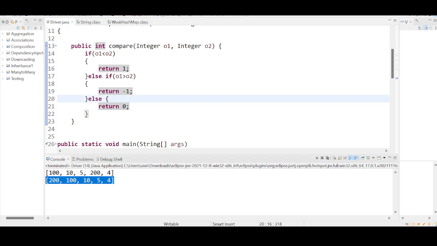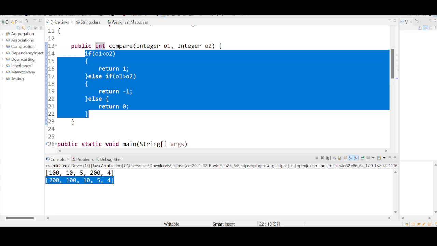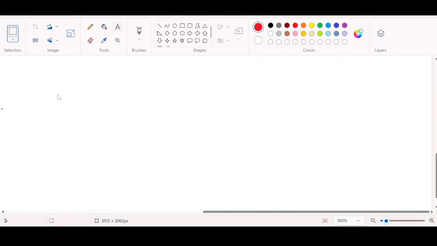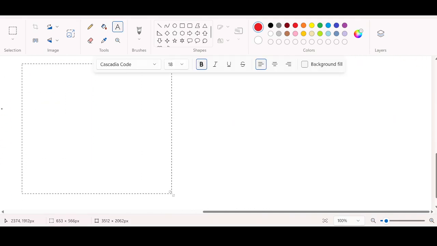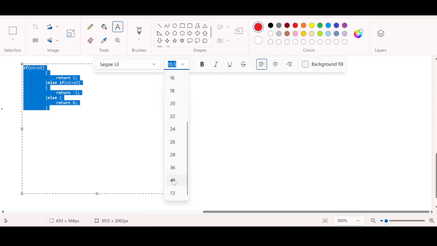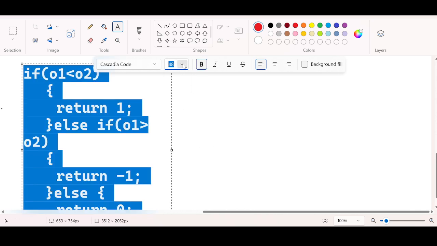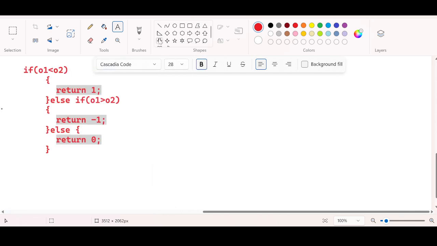Right? I can also further modify this code. I can write all these lines of code in a single line. If you remember the ternary operator, we discussed it in the core Java classes. So what is the syntax for the ternary operator?